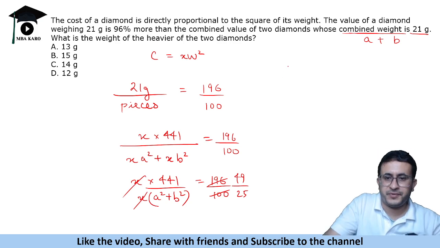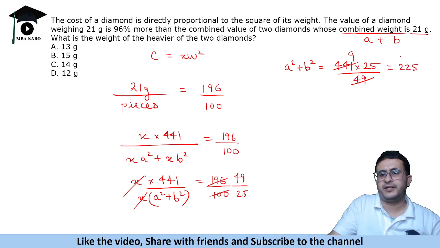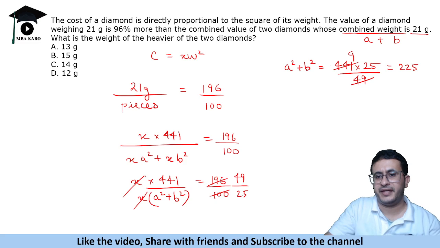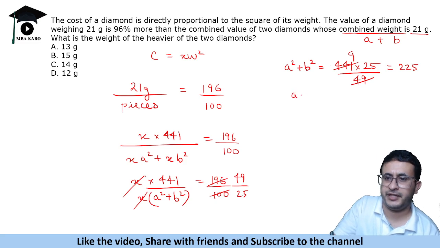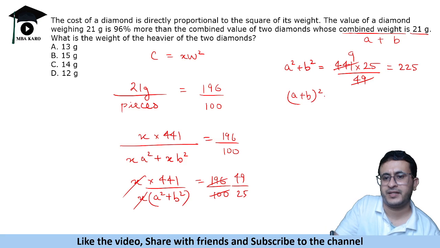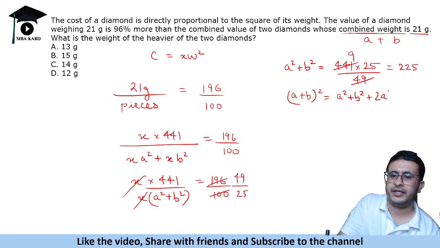Okay, so from this you get a square plus b square is equal to 441 into 25 by 49. This is 9 times and this is 225. A plus b is 21 and a square plus b square is 225. So if you take a plus b ka whole square, that is equal to a square plus b square plus 2ab.